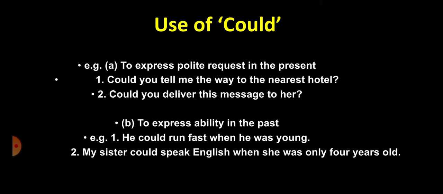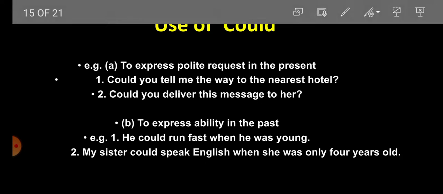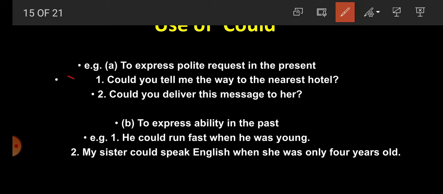Now students, use of could. Could is the past form of can. Now how is could used? Number 1, to express polite request in the present tense. For example, could you tell me the way to the nearest hotel?